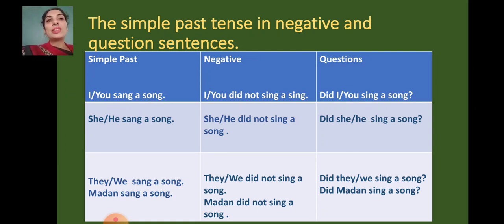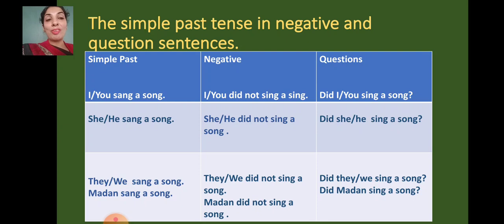Now let's talk about the simple past tense in negative and question sentences. First we have simple past tense, then negative, then questions. I or you sang a song. What is the form of the verb used here? Simple past, sang. Now what is the subject? I or you. Now how can we make it negative? I or you did not sing a song. Children, you can see the change here. Now did not is used to make it negative and the base verb is used, sing.